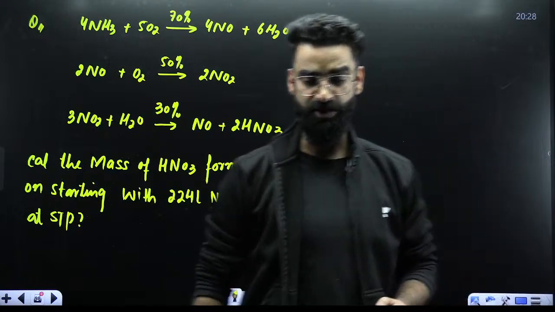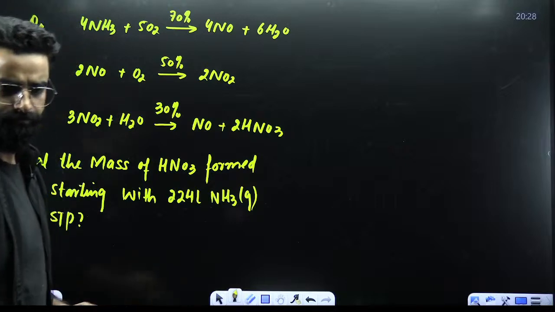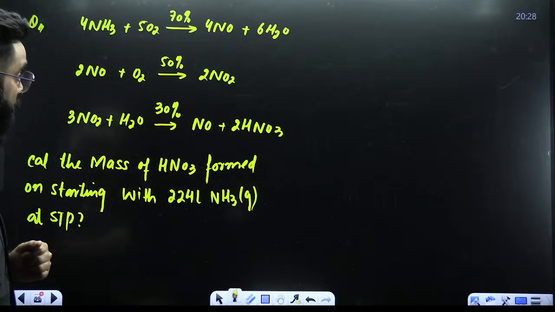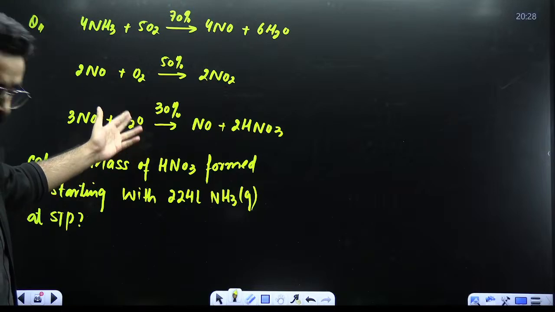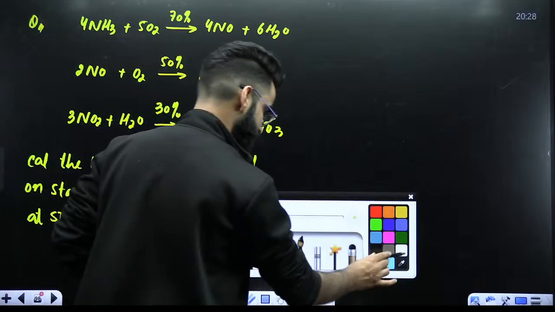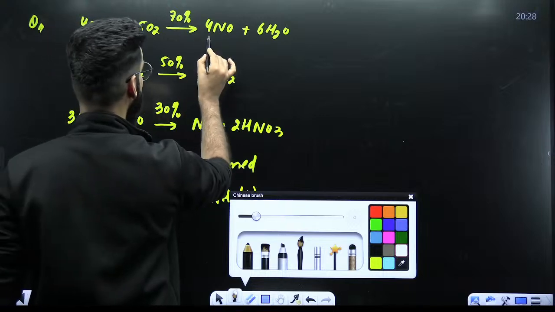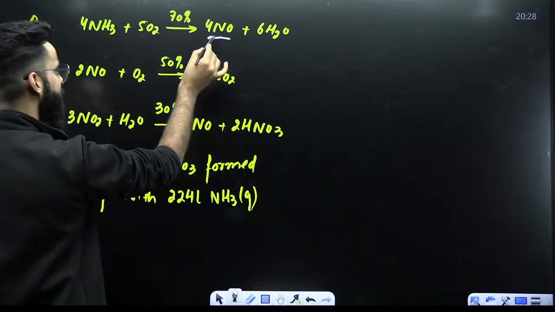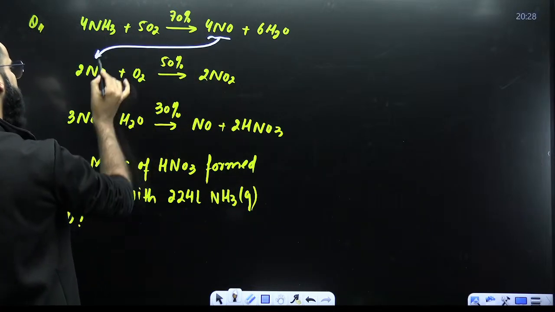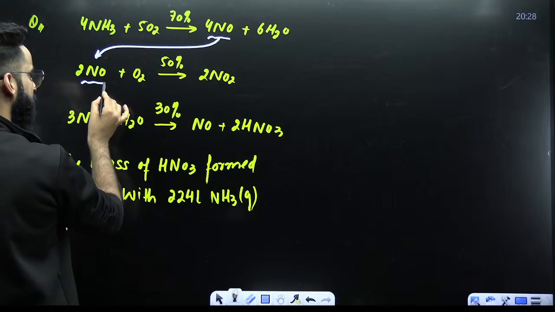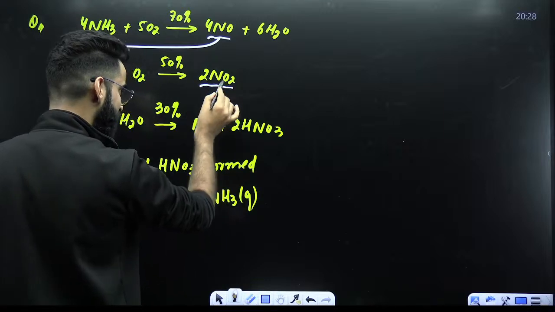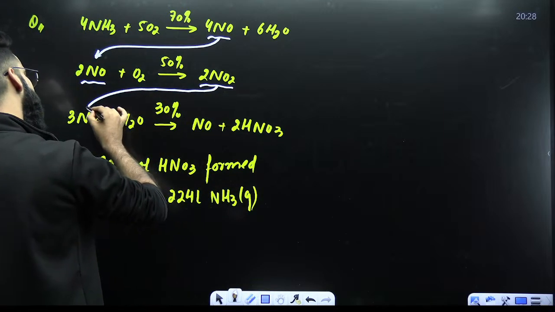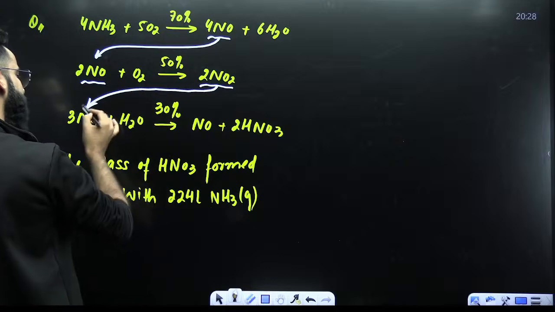Will you be able to solve this question on your own? See exactly, people, how this sort of equation is solved. First of all, these are sequential reactions. If you remember, in the last session we discussed sequential reactions. In the first reaction, NO is getting formed. Whatever NO is formed in the first reaction, the same amount of NO would be consumed here, right? In the second reaction, NO2 is getting formed, and that entire NO2 would be consumed here.